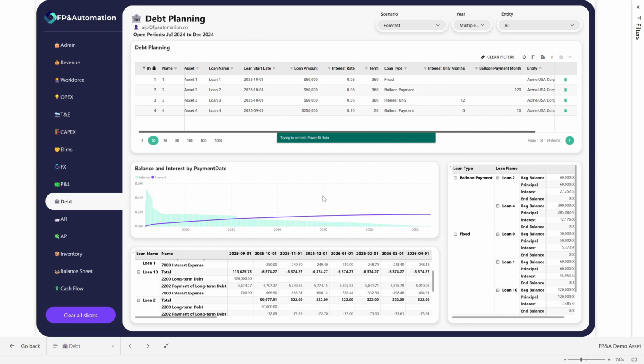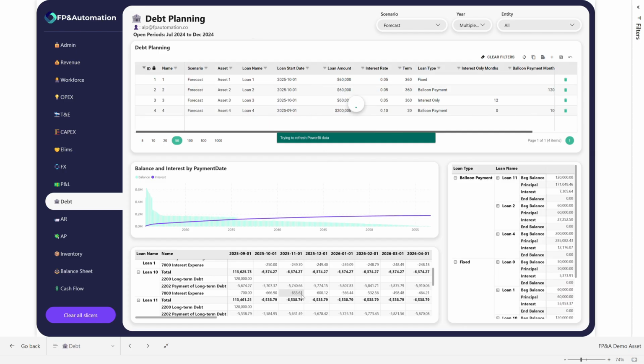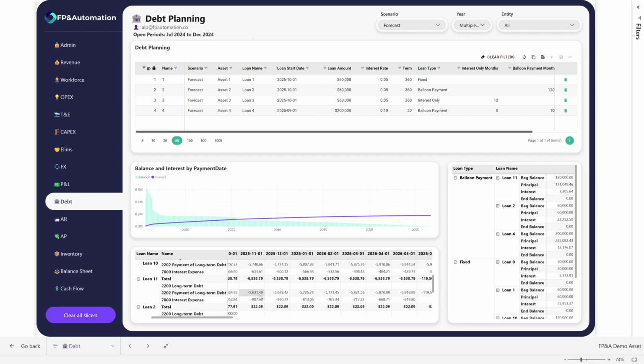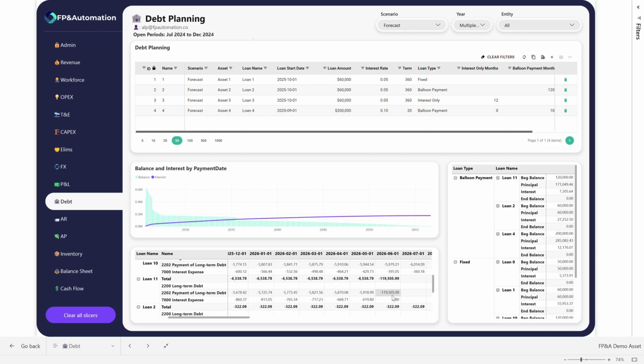So the idea behind this is that the loan will be financed as if the user was making payments under a 20-month loan perspective, but we're ultimately going to have a balloon payment done within a shorter period of time. So right here, we'll have that loan in place, and then ultimately we're making principal and interest payments. And then by 10 months into the loan, we'll repay it based on the principal that is owed at that time on this particular loan right here. So these are just many different ways of how a loan can be put in place right here.